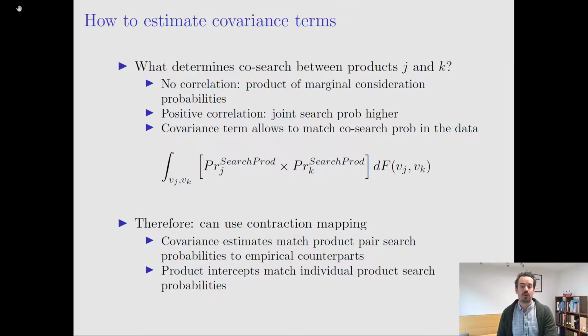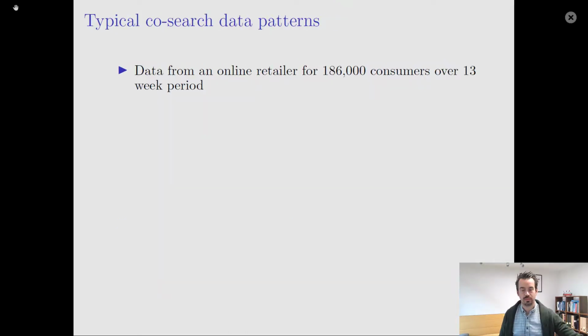As in other demand models, we also have a set of product intercepts at the consideration stage level, the gamma bar terms, and those work very similarly to standard product intercepts in other demand models, and we're also going to back them out with a contraction mapping that matches product search probabilities, the marginal probabilities, to their empirical counterparts.